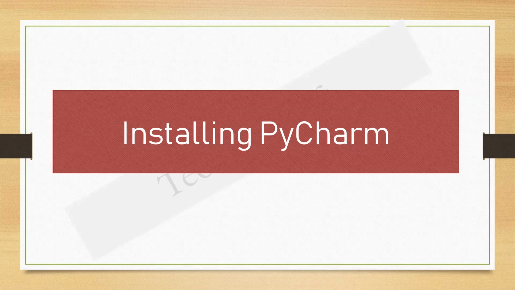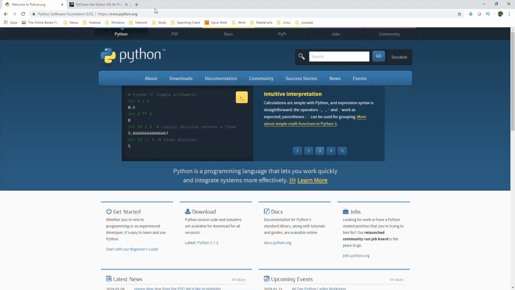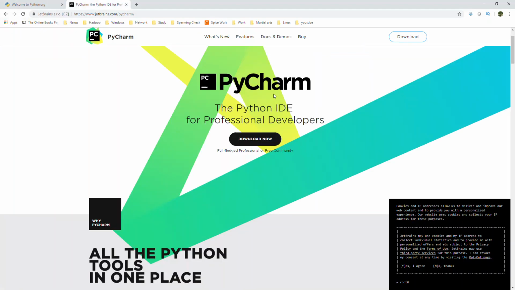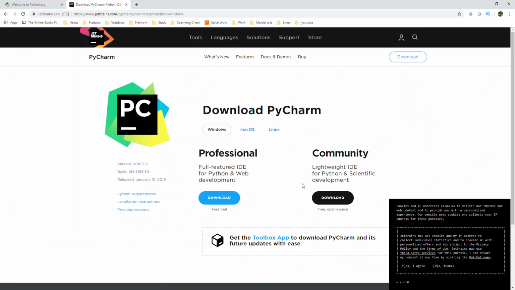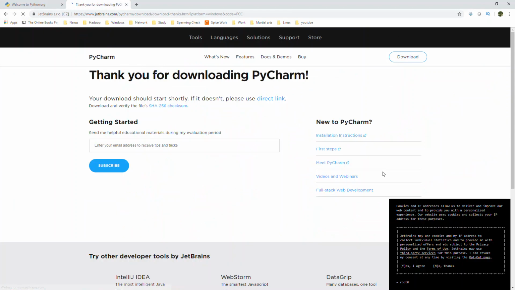To download it, simply go to www.jetbrains.com/pycharm. So right here, you can click on download and click on the community edition download, and it will start downloading.